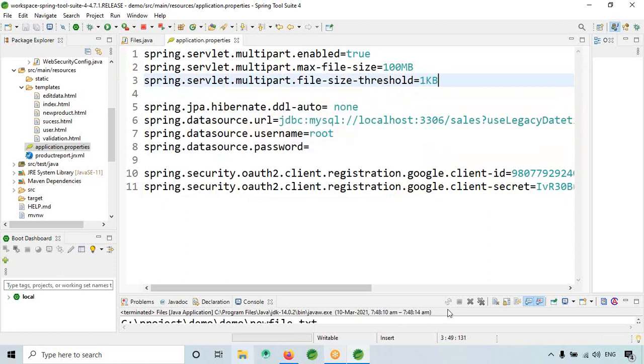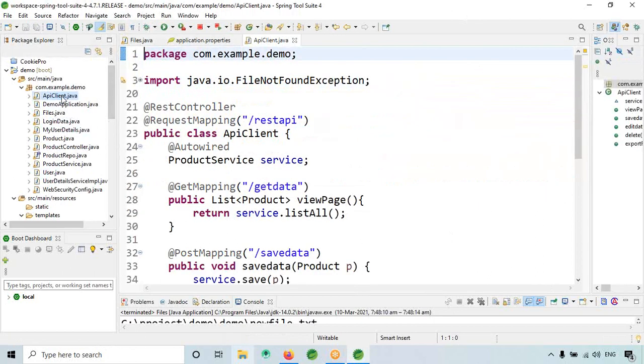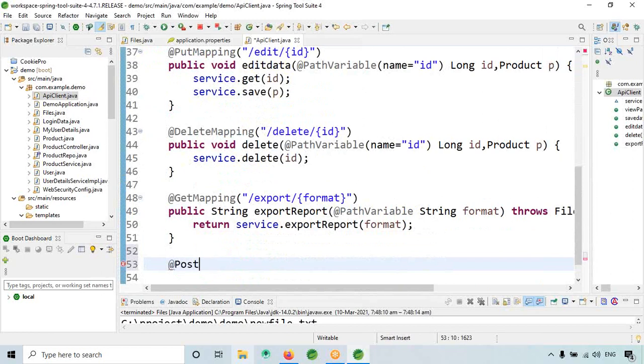Now what I will do is, in the Spring controller, I will go to the API client. There I will write one method, that is @PostMapping, upload. Like that I will give.